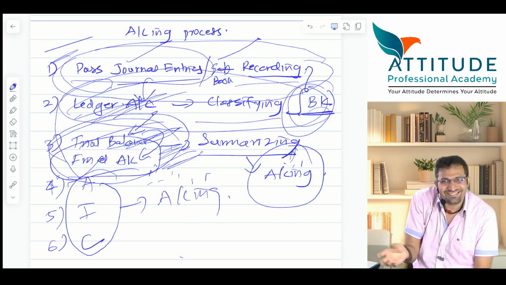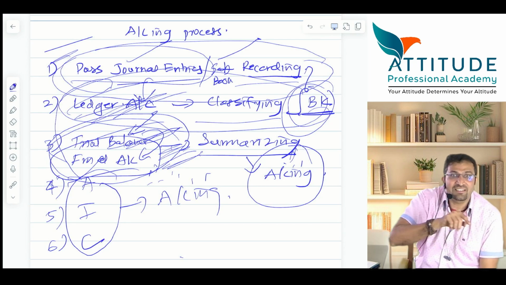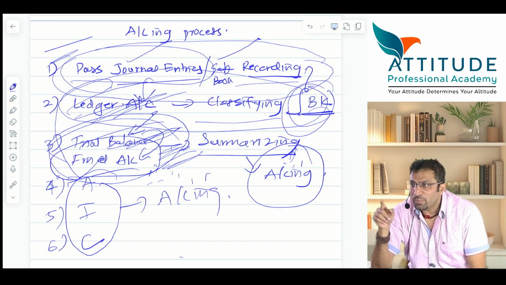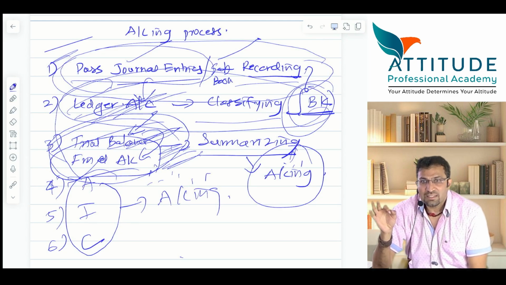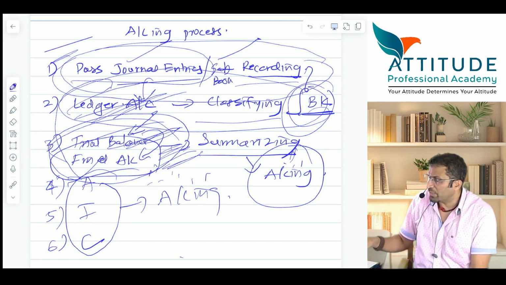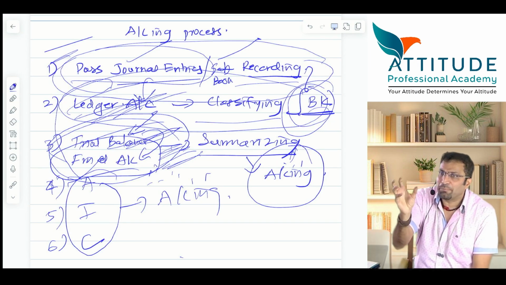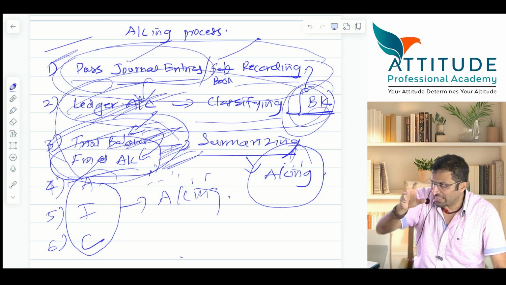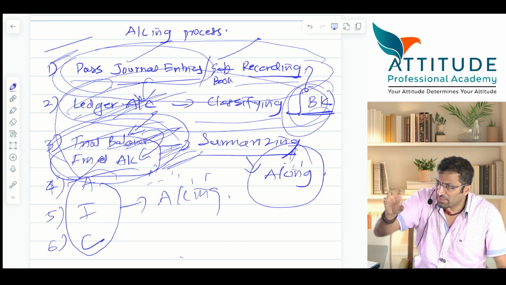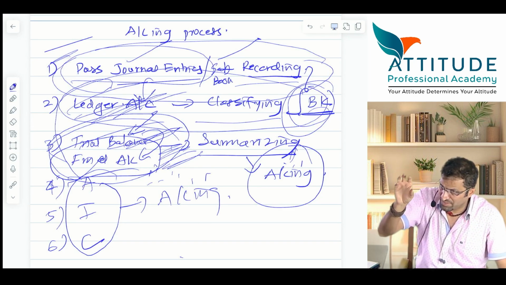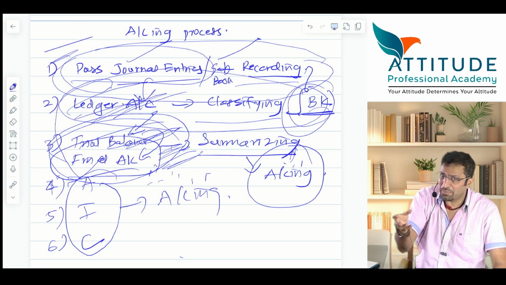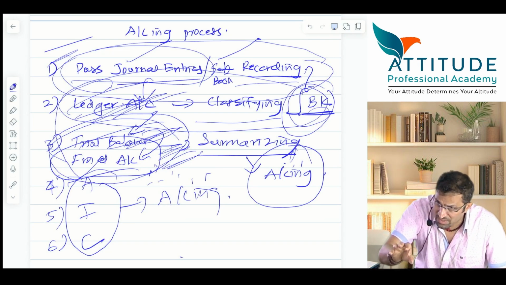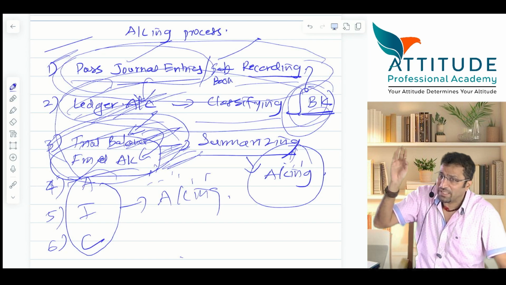This is going to be very, very interesting, because after this accounting equation, I will give you a sum. Concentrate. I will give you the transactions. With the help of the transactions, you have to prepare journal entries. With the help of journal entries, ledger accounts. With the help of ledger accounts, trial balance.